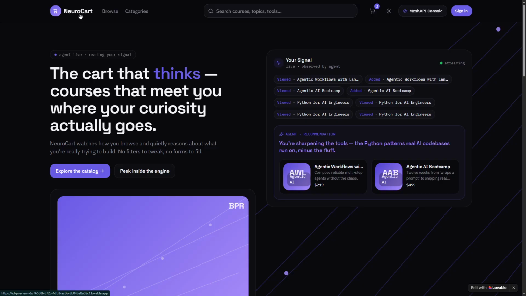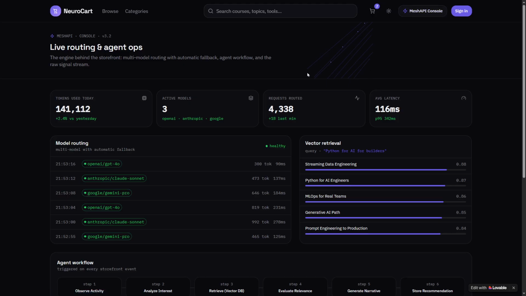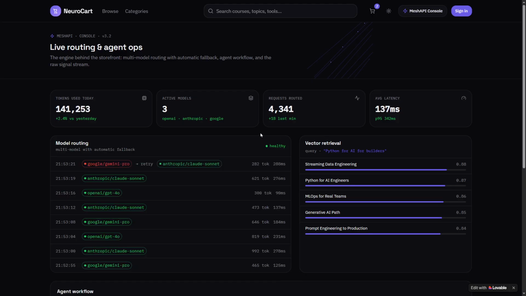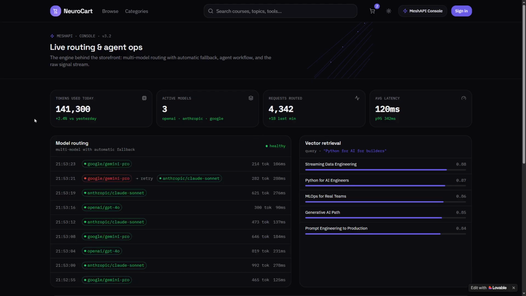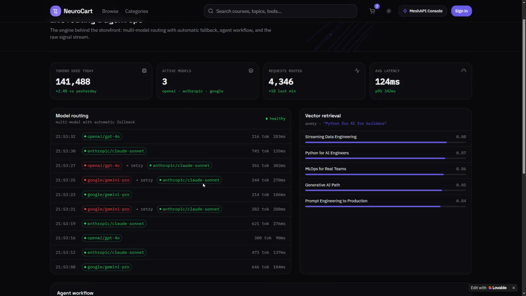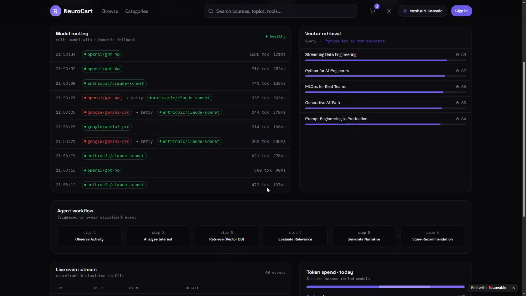Okay. Now, if you are concerned about how Mesh API is going to help in this picture, Mesh API is acting as a single, most fault tolerant system to run your entire product page. Mesh API will help you to track your tokens in real time, trace your models, trace your requests, trace your latency, basically observe your entire application.